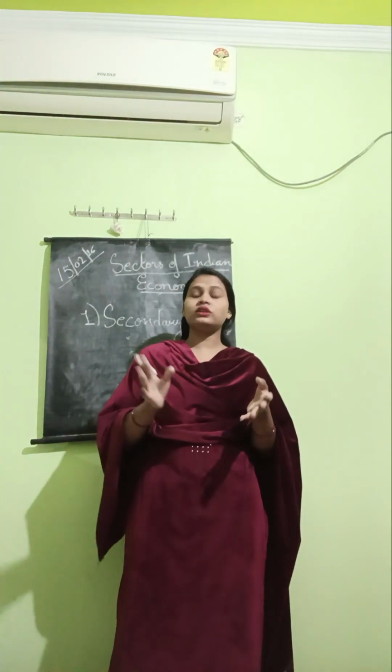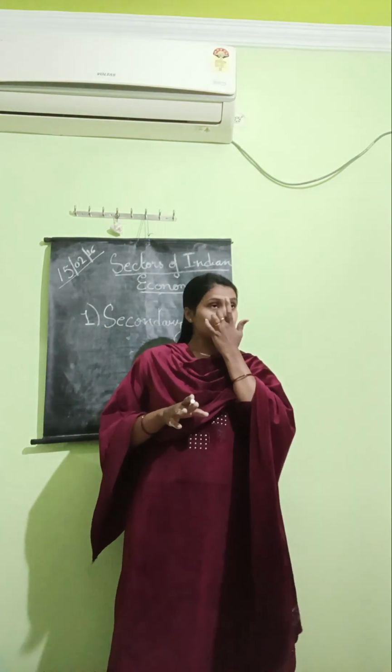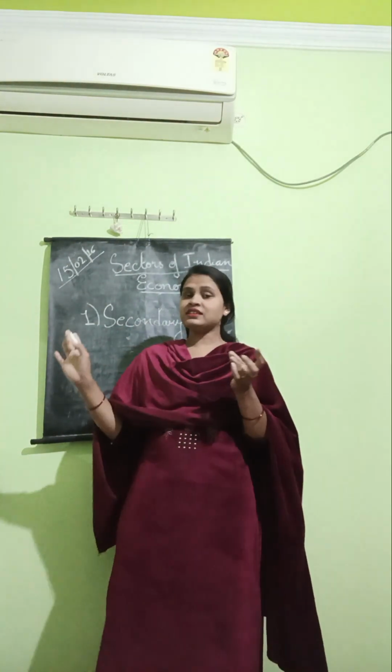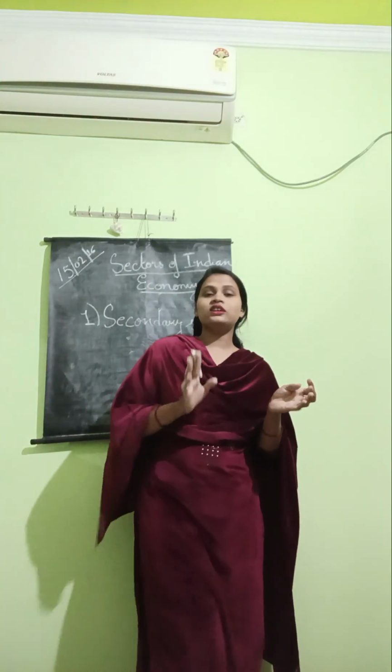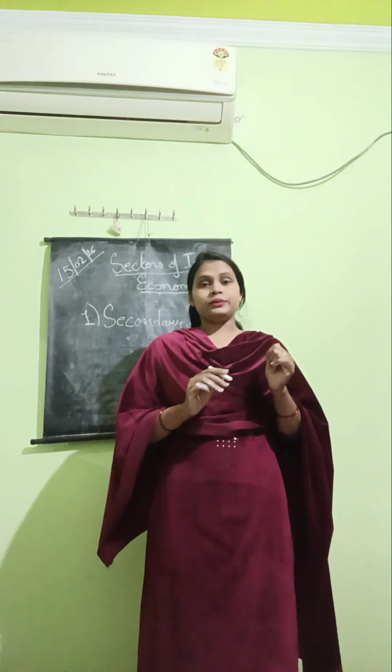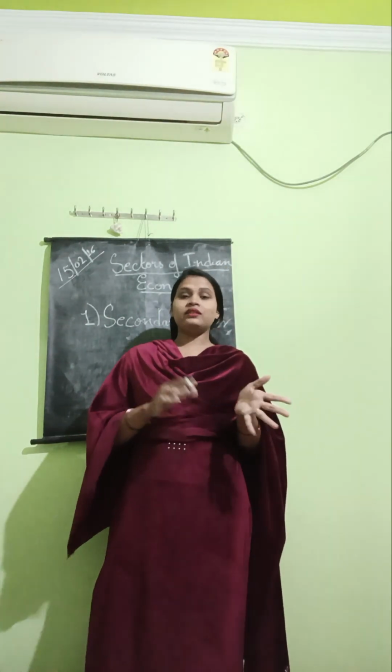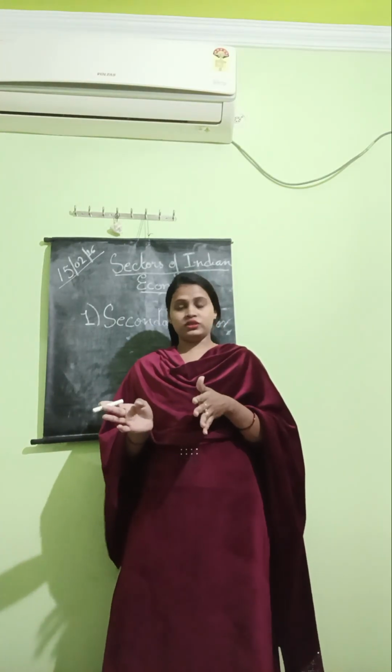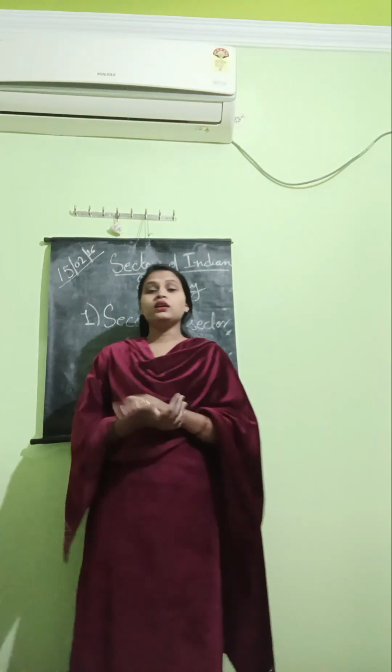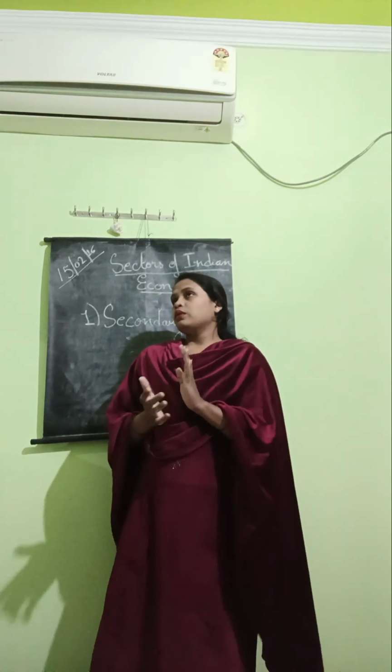So what is the secondary sector? The secondary sector includes activities where the raw materials are transformed into finished goods.